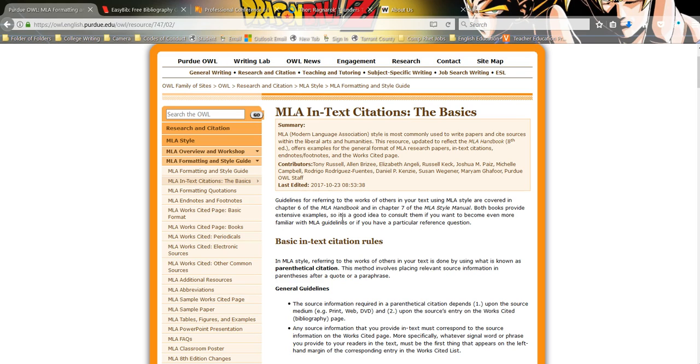When you hit the period for the last bit of punctuation at the end of the quote that you're putting in there, you do the parenthetical citation after the period. And there's no period after the citation then. The reason is you're suggesting an entire block of text is from that source. Same rule applies whenever you're paraphrasing through almost an entire paragraph. The parenthetical goes at the end of the paragraph after the period.